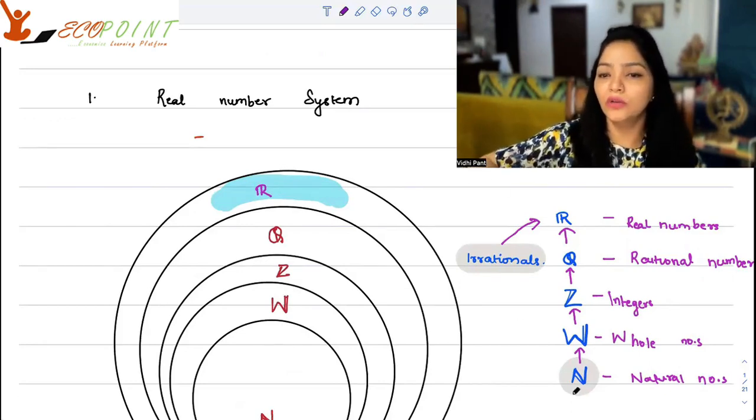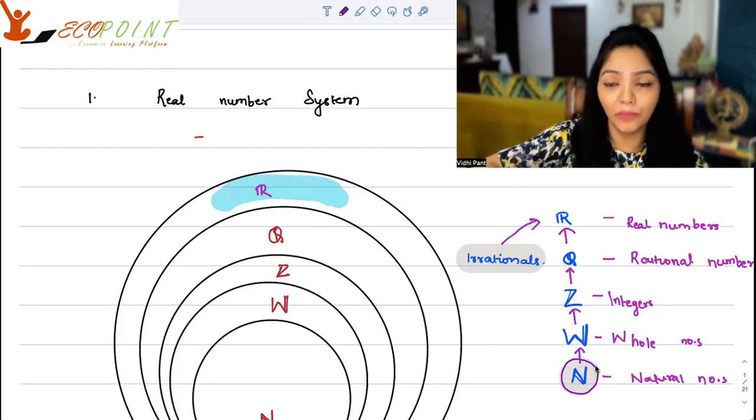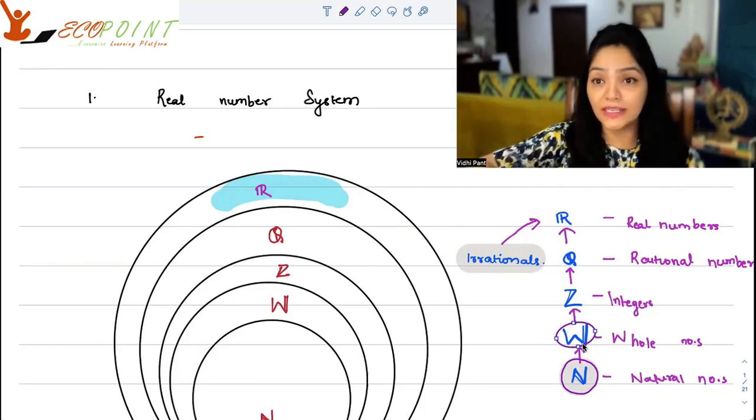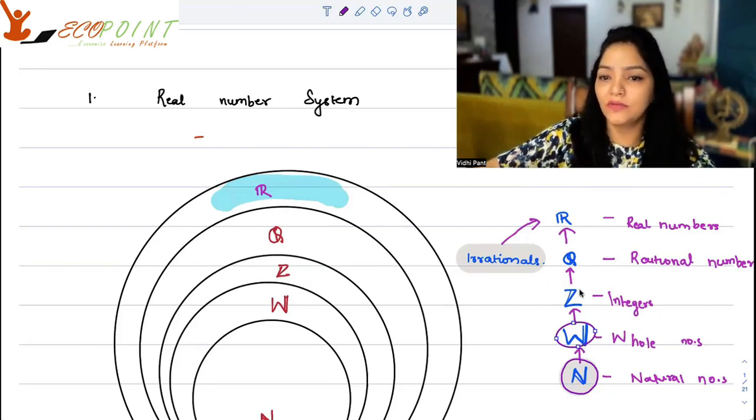How does it go? So you have your natural numbers, that is, strictly positive integers starting from 1. These are your natural numbers. So this is the smallest set here. And then a superset to it is the set of whole numbers, which just consist of an additional number 0. Now, with that, you can talk about the next superset, which is the set of integers. It contains the negative integers, so minus 1, minus 2, so on and so forth. All the integers that you have. So that is your set of integers.